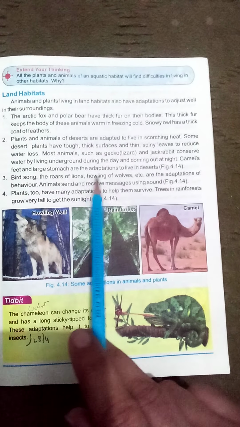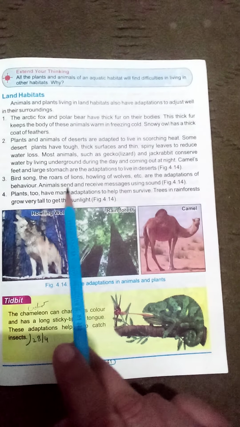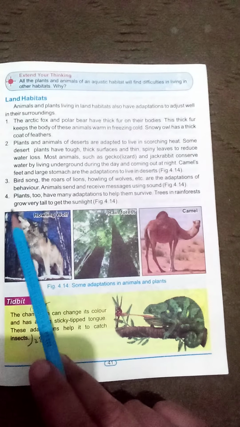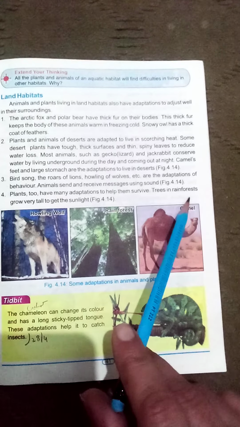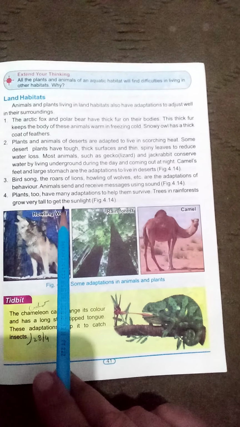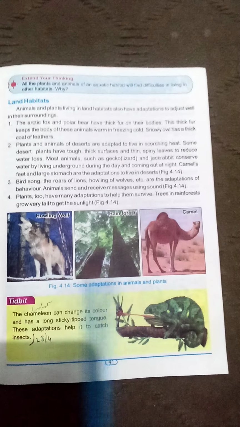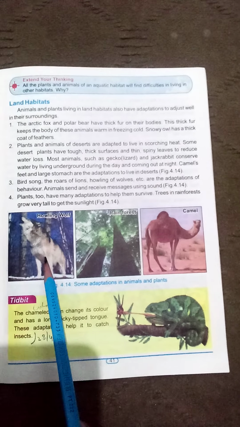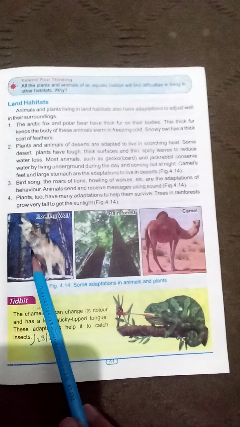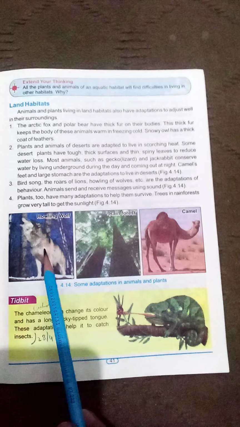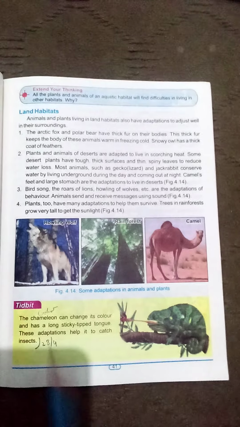Birdsong, the roars of lions, howling of wolves, etc., are the adaptation of behavior. Animals send and receive messages using sound. Plants too have many adaptations to help them survive. Trees in rainforest grow very tall to get the sunlight. Okay, some adaptations in animals and plants. These are the howling wolf, rainforest, and camel. Camel has a large stomach, and the howling wolf makes sounds as a change in behavior, and rainforest has long tall trees.